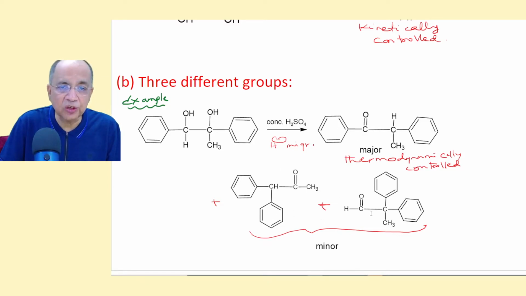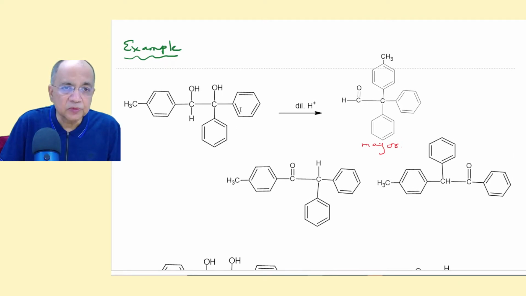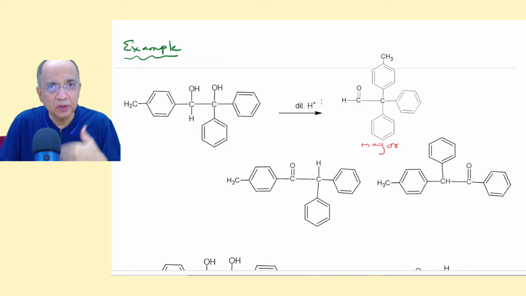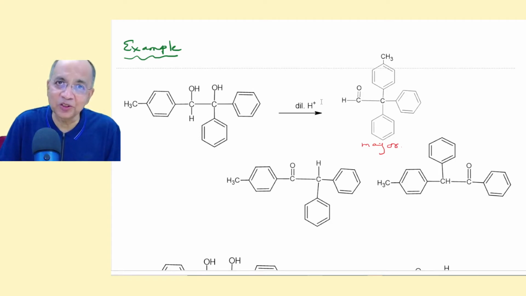So all these three products will be formed, but this one is the dominant product. Now here, same thing happens. This is para-methyl phenyl, and of course there are two phenyls, so carbocation will be formed here first, and out of the two, since it is dilute condition, then my thing will come into picture, not your thing, that para-methyl phenyl will migrate to form the aldehyde as the